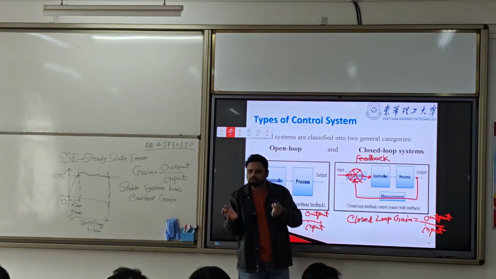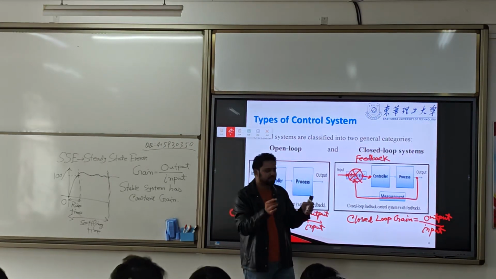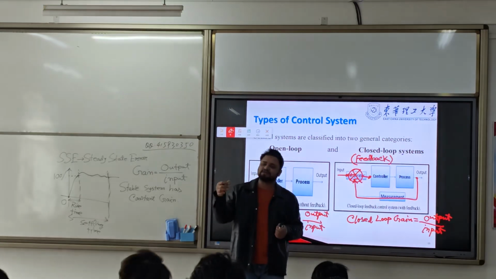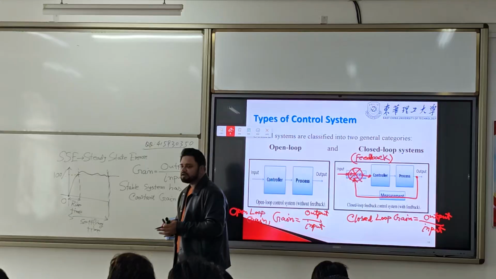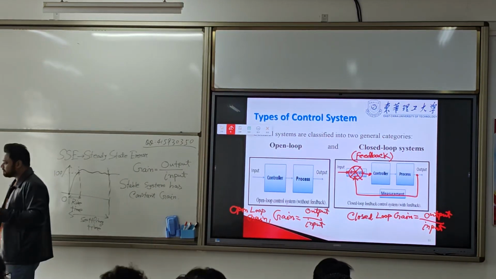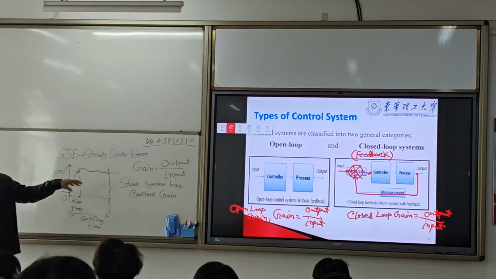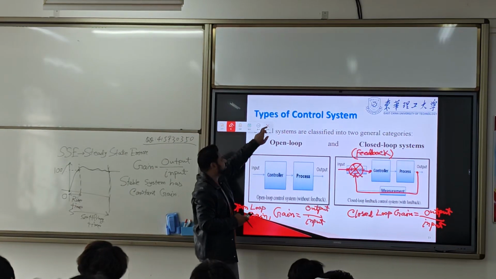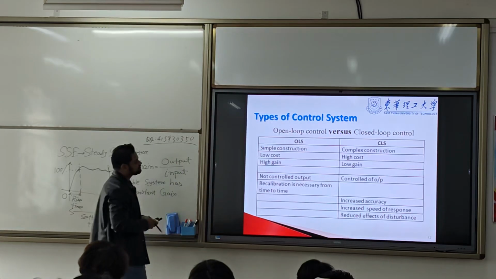Feedback system and closed loop system are the same thing. If you are asked for closed loop system, you can write feedback system, it is the same. So feedback system we can also call a closed loop system. So there are two types of system technically in a control system.